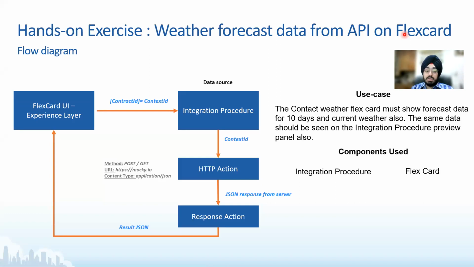And then here there is an ID which is being passed. So you are passing a specific contact ID. This is not contract, please excuse me for that. It's a contact ID that you're passing. And for that contact, which has a postal code, you want to view what kind of weather is it, right? So something like we kind of did in our demo earlier. I'm going to show you what the backend logic is like and how we really get this data from the weather API.